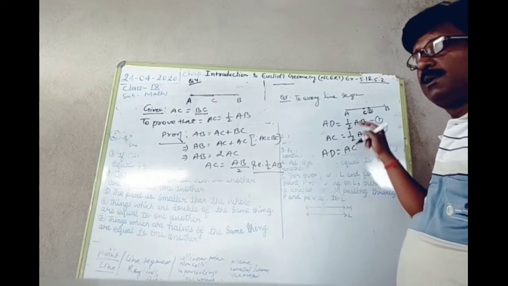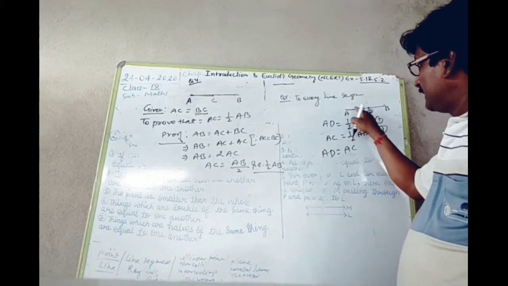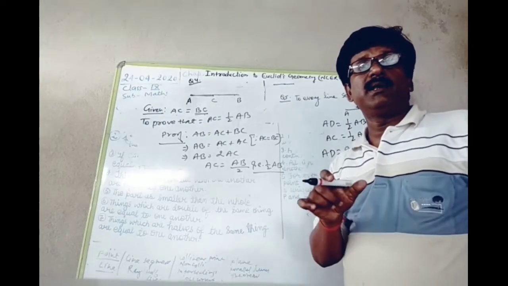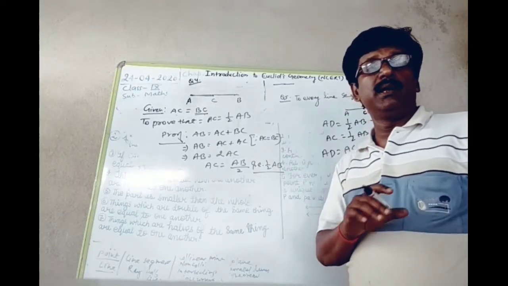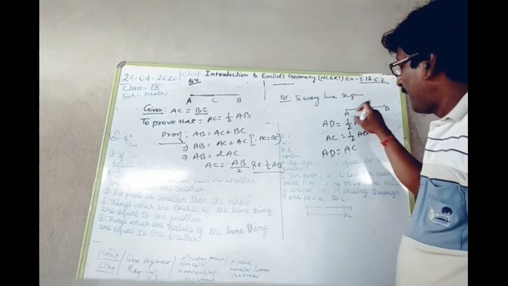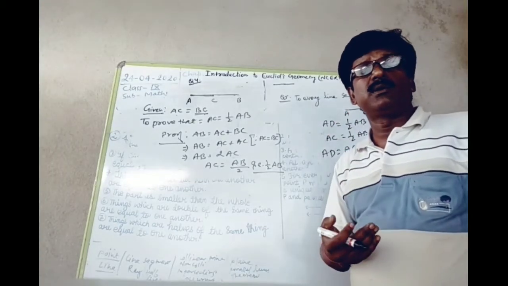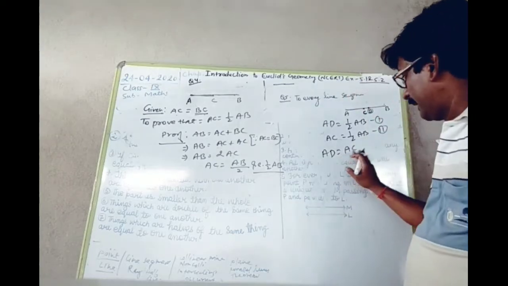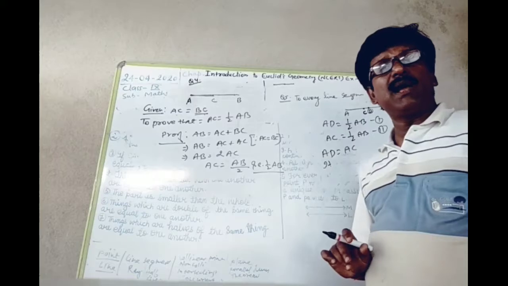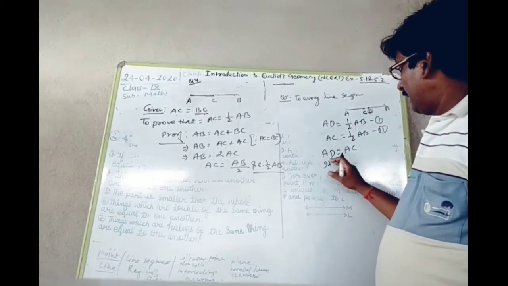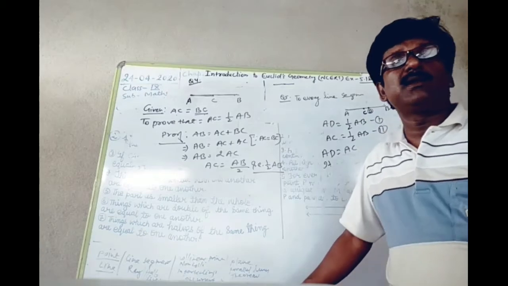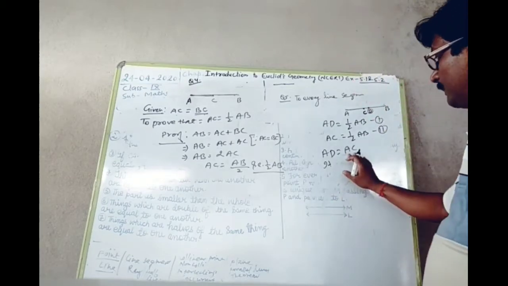But from the figure, AC is a part of AD, and the part is always smaller than the whole. It can never be equal to it. So if AC is a part of AD, how could they be equal? So it is not possible, because AC is a part of AD and a part is smaller than the whole.